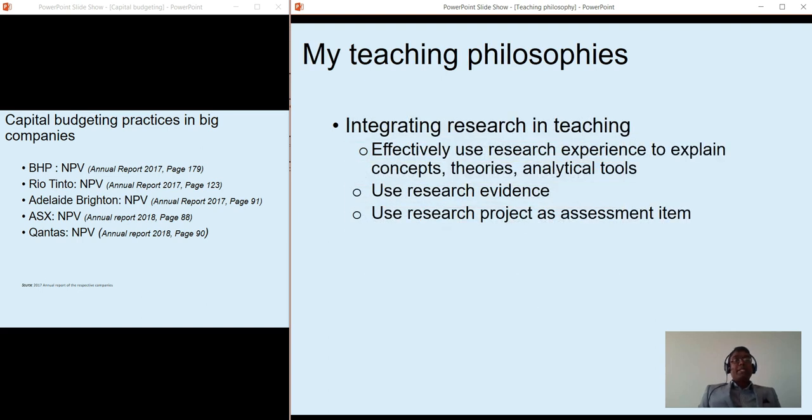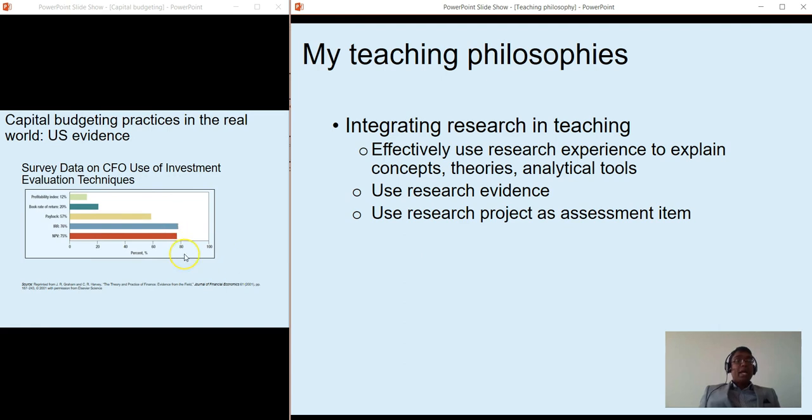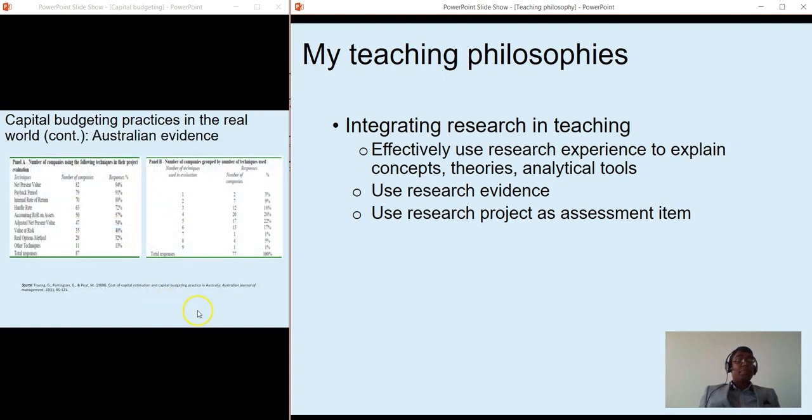My next teaching philosophy is integrating research in teaching. I use research experience and research knowledge in explaining a topic or a formula or a theory. And I also use research evidence to let students understand how a particular theory, concept, or tool is used in reality by the companies. For example, I have reported one research finding that was published in a paper in the Journal of Financial Economics, and this is also a research finding that was published in a paper of the Australian Journal of Management. So these evidences let students appreciate the practical use of the topic.